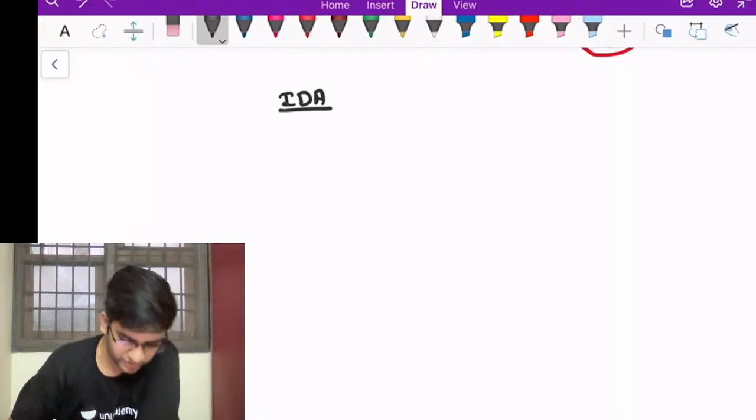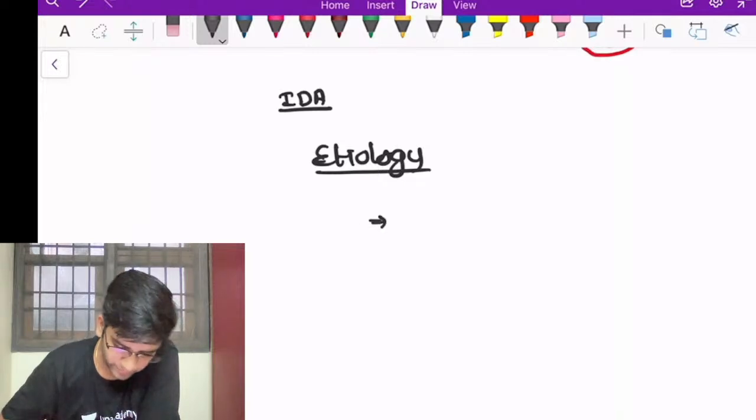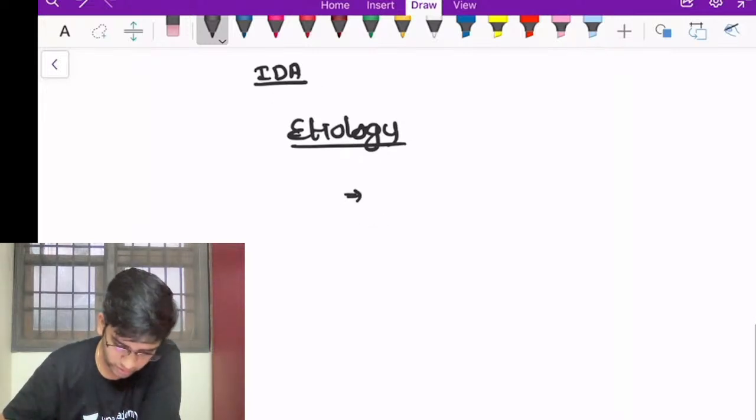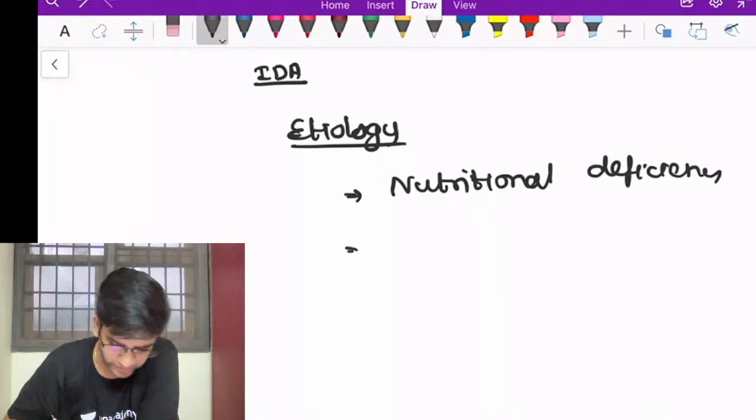So I have multiple causes of iron deficiency anemia. First, we'll look at the etiology of iron deficiency anemia. The predominant etiology being your nutritional deficiency only. I'll look at the genetic deficiency later. They are very, very rare. So predominant is going to be nutritional deficiency.